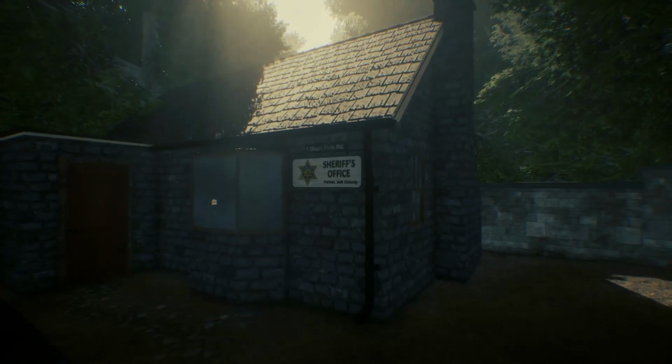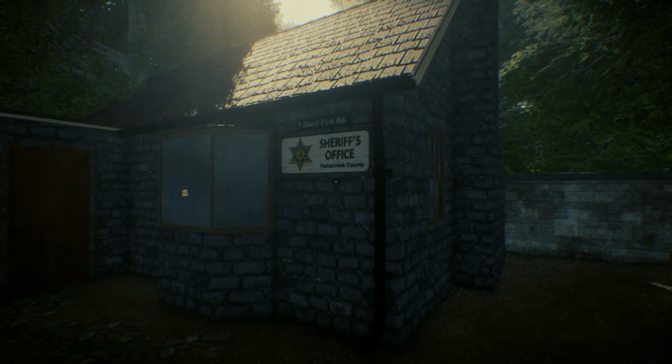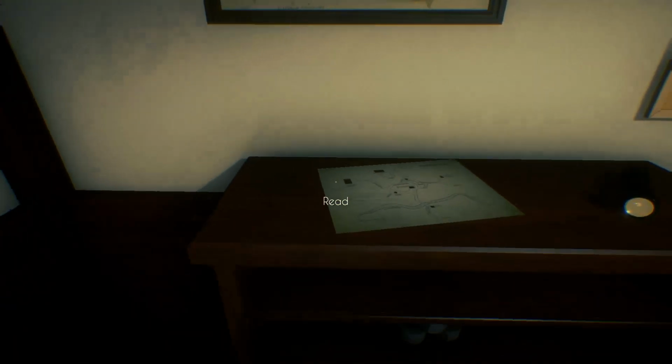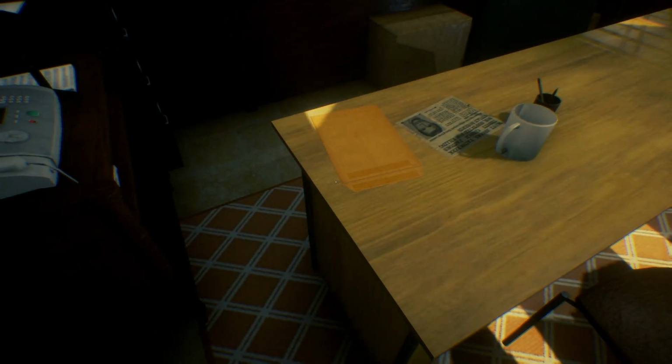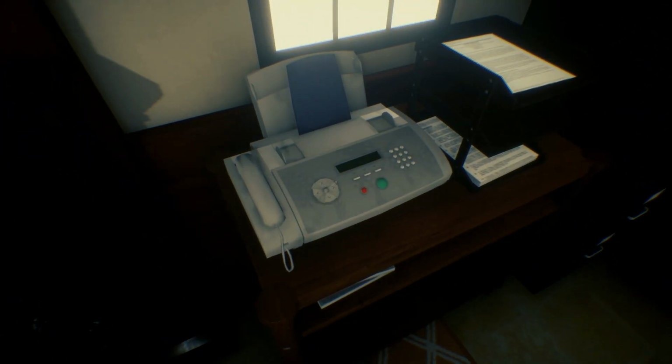Our investigation starts off fast with a trip to the sheriff's office where we find our first pieces of information. 1. A map that becomes our in-game usable map, and 2. A flashlight. After finding a phone, we listen to the message that was left behind on it.